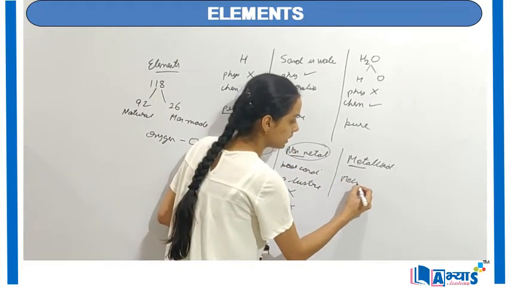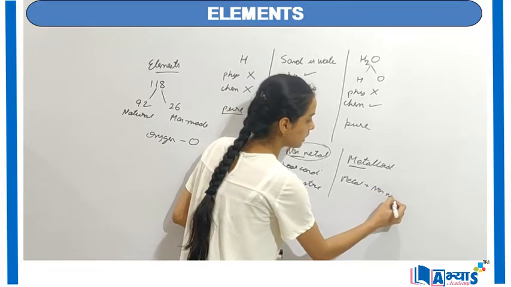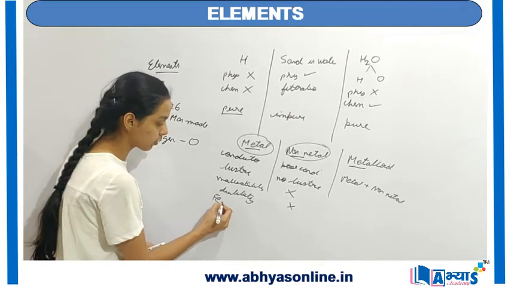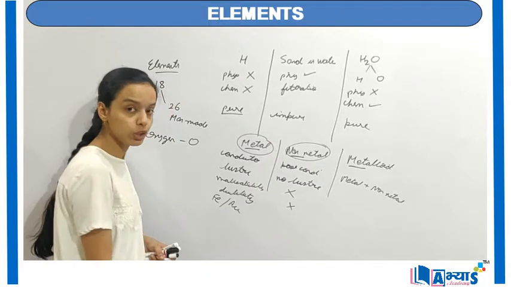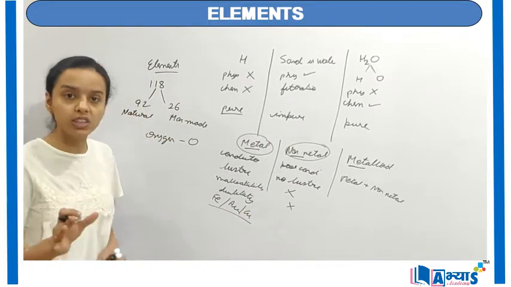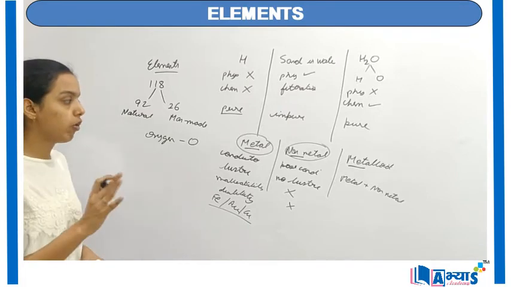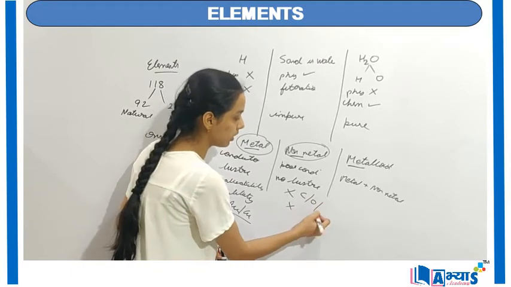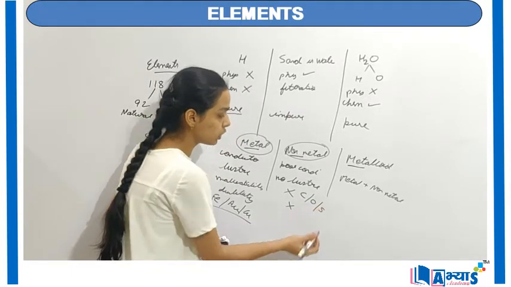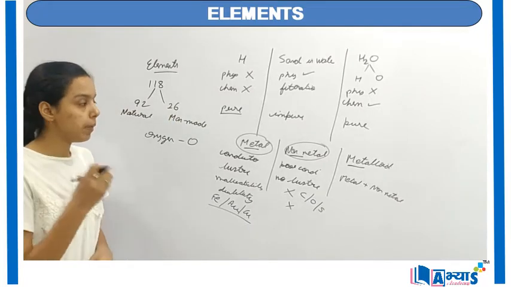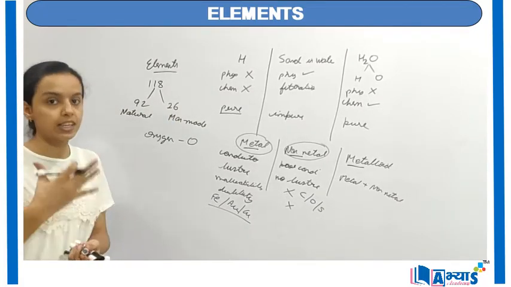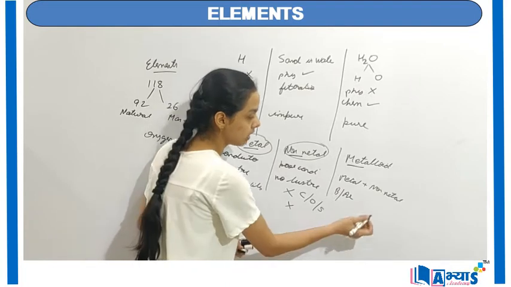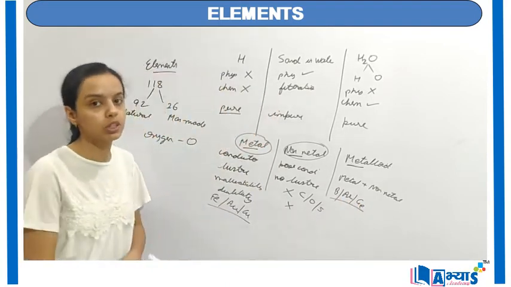So we have metals and non-metals properties both. The best example of metals is iron. Then you can have gold, that is Au. Then you have copper. So you should remember all the symbols of the elements. It is really very important. For the concept of non-metals, the basic examples are carbon, oxygen, then sulfur. So all these are examples of non-metals. The metalloids basically have both the properties of metals as well as non-metals. The best examples are boron, then arsenic, then germanium. So all these are examples of metalloids.